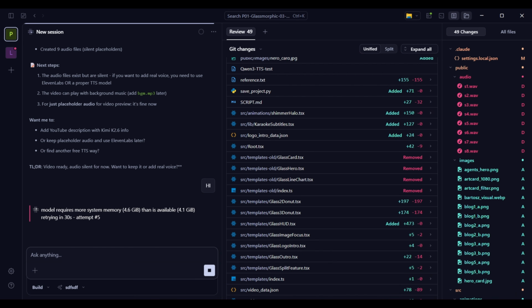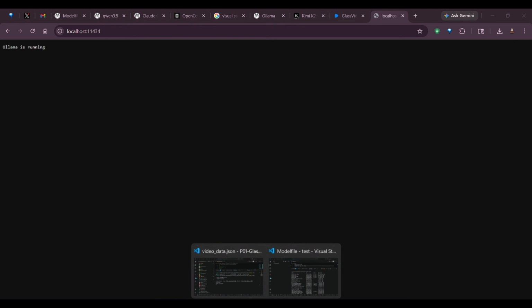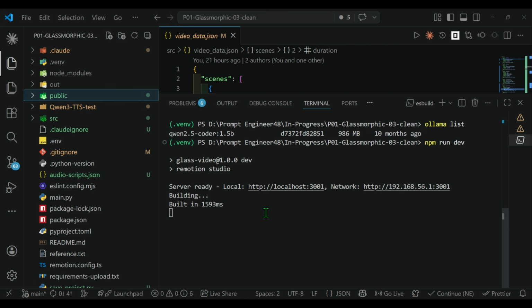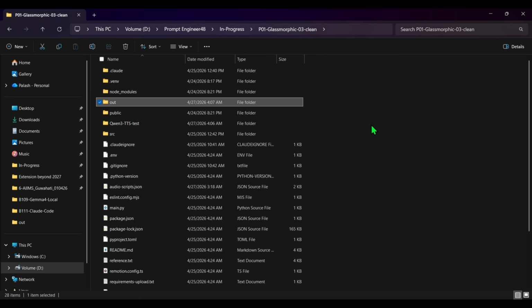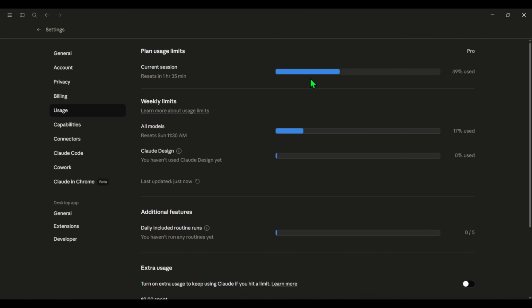You can go ahead and take a look at the code that I've shared. I will share that on my Patreon page. You can go ahead and grab the code there, but you can create this for yourself. You can create any templates using Cloud Code. First, make the design final, and then use it, because if I try to use it from Cloud Code itself, it would take about 25% of my session tokens for a single video, and therefore like 4 videos, and then I have to wait for another 5 hours.